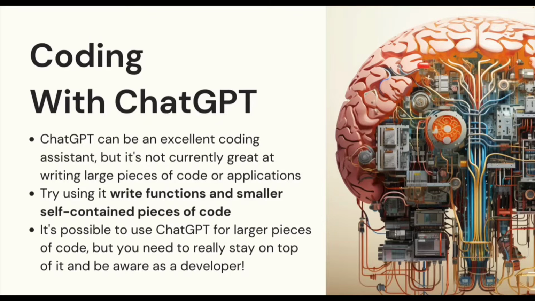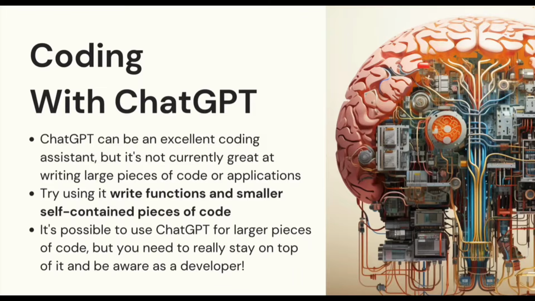So the first thing you should know is that it just is not good at writing large pieces of code or applications in the same way that it's not good at working with large pieces of text. You can't feed it a super long Wikipedia article. It runs out of context. The same is true when it comes to code. So it generally works best when it's writing small self-contained pieces of code, functions, maybe a single file, a module. It can do that pretty reliably, especially if you give it specific requirements and even examples using one or few shot prompting.